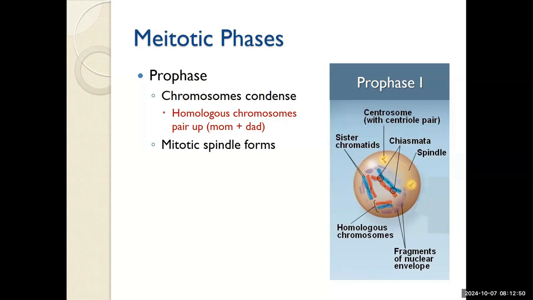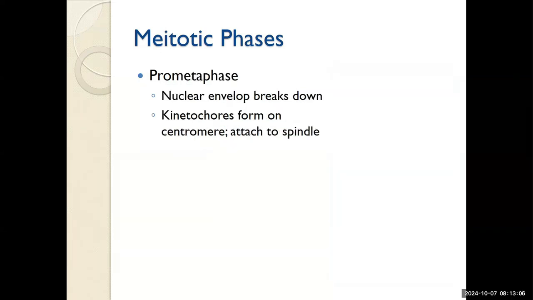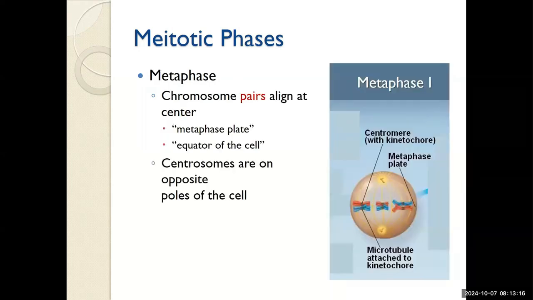But it's important to note that in both mitosis and meiosis, this is the complete genome, the homologous chromosomes of mom and dad. Prometaphase occurs as expected with the nuclear envelope breaking down and the microtubules flooding in. Metaphase 1 proceeds as expected with the chromosome pairs aligning at the center.